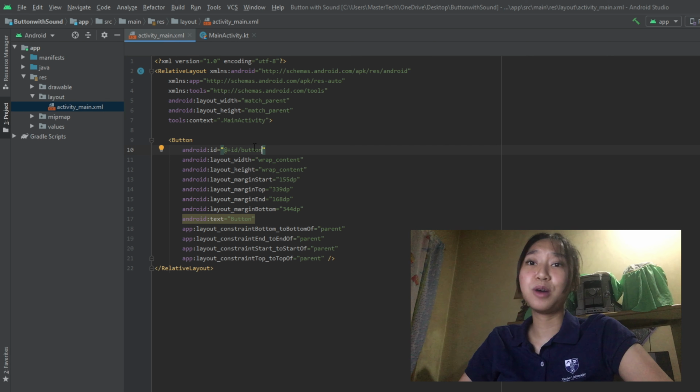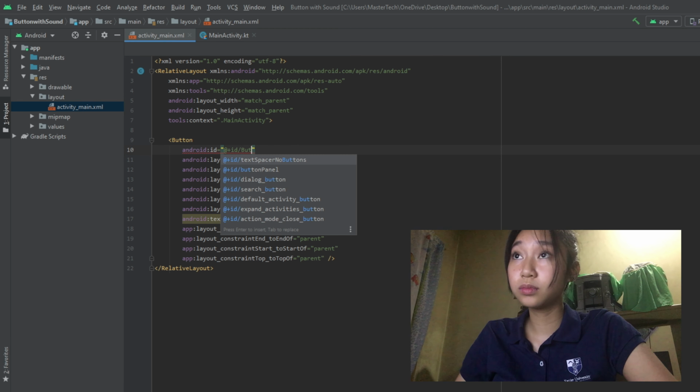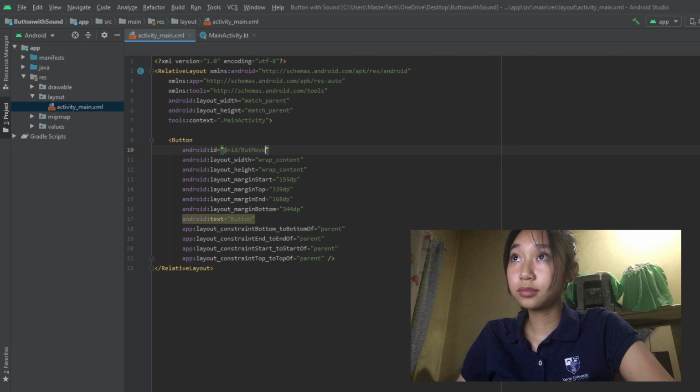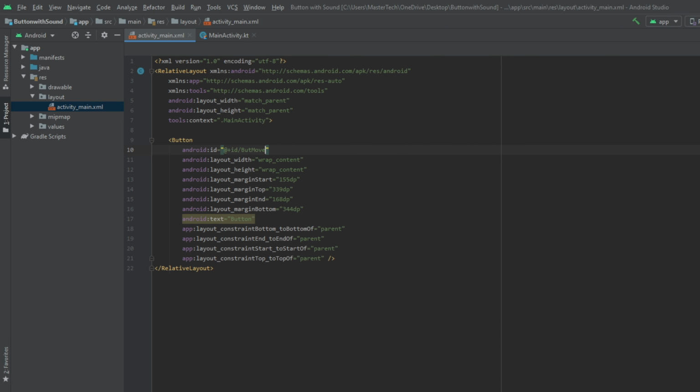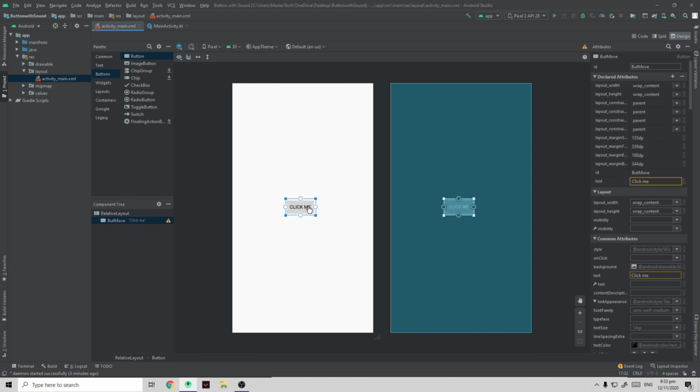By default, it is named button, so let's change the name of the button. Next, we're going to change the text of the button to Click Me. Go to your design and you will see the changes that we made.